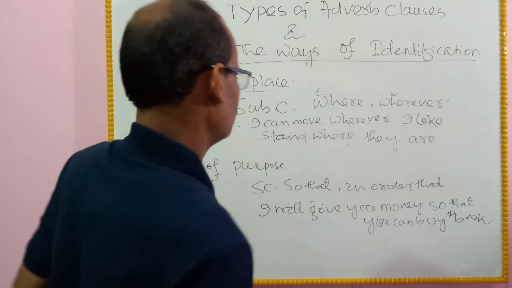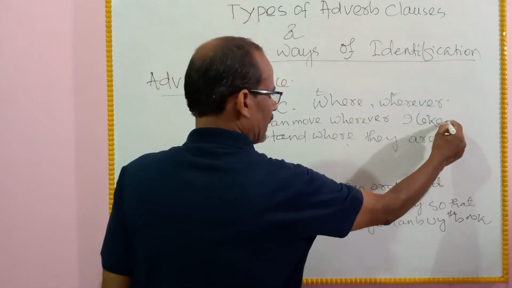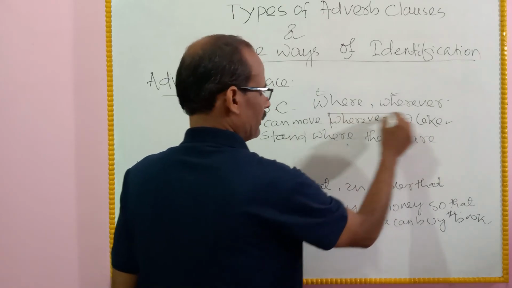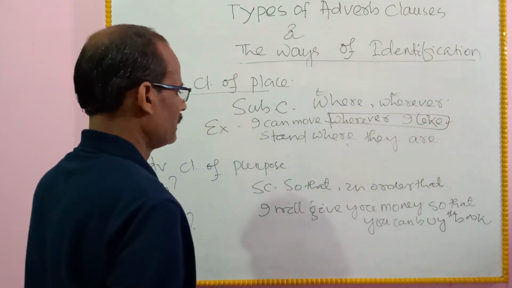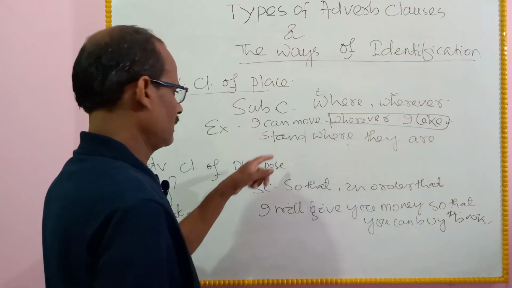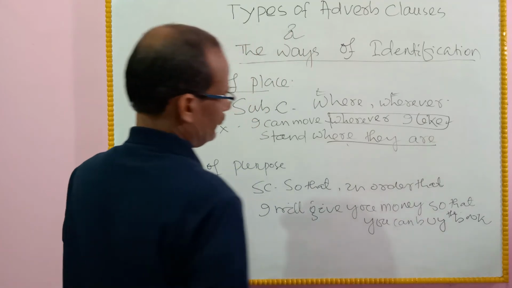For example, I can move wherever I like. Stand where they are. These are adverb clauses of place.